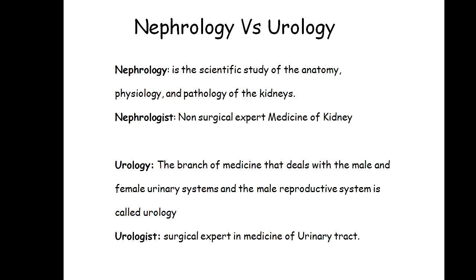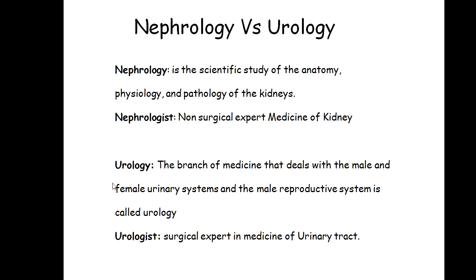Because the reproductive system of male comes across the urinary tract. Actually, he is a surgical expert in the medicine of urinary tract, so the reproductive system of male already comes across the urinary tract. That is why he is a surgical expert in the reproductive system of male, while the person who is expert in the reproductive system of female is a different terminology, called gynecology or gynecologist.